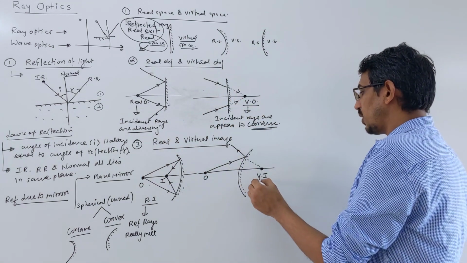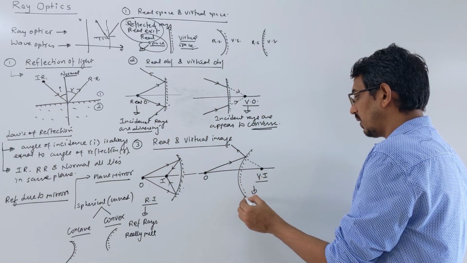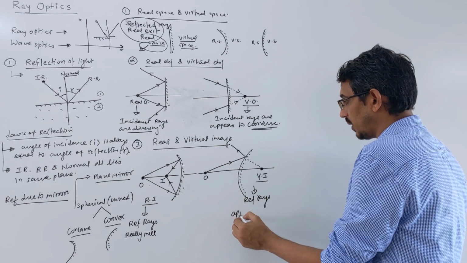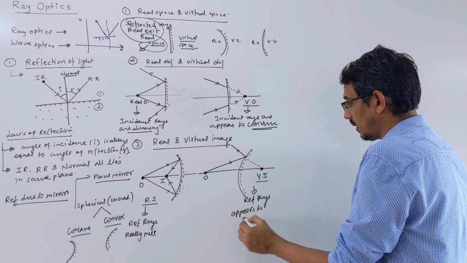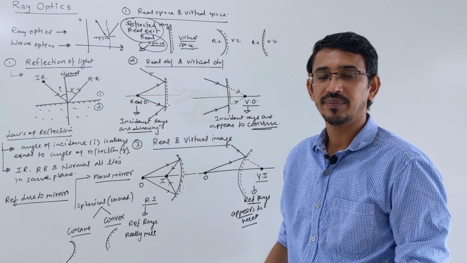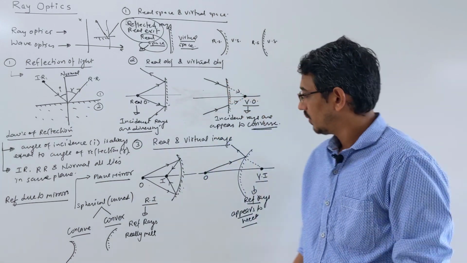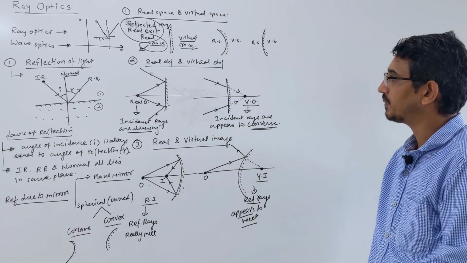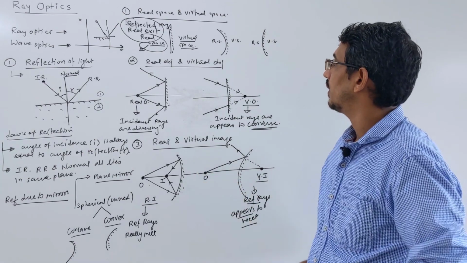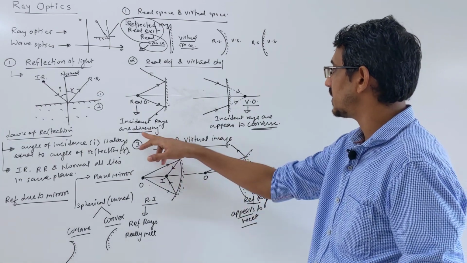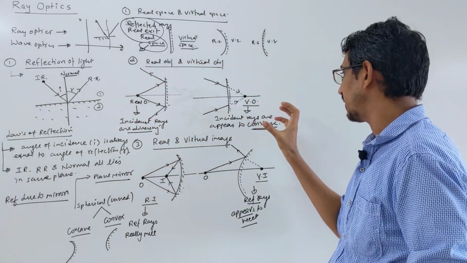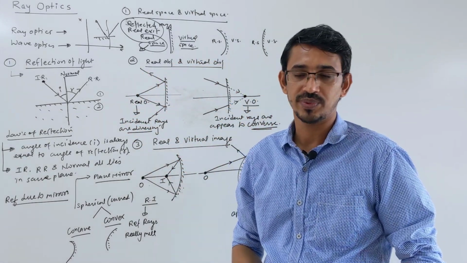So virtual image means the reflected rays appear to meet. Really they are not meeting, but it looks like they are meeting. This is your virtual image. Clear? So three things: real and virtual space, real object and virtual object are defined by incident rays. If incident rays are diverging, then it is a real object; if they seem to converge, then it is a virtual object.